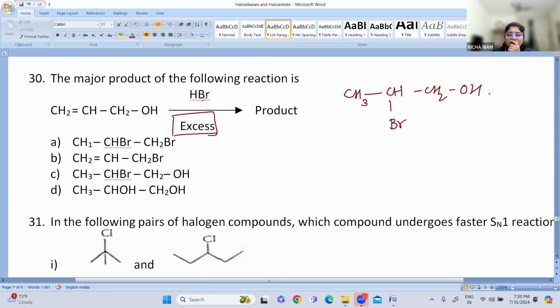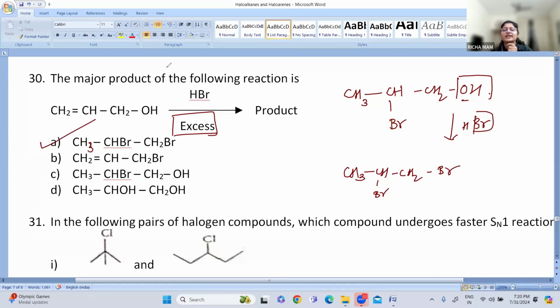Now what are we going to do next? Again we react it with HBr. What will happen? The OH group will be replaced by the Br group, so it will be CH3CHBrCH2Br. So which is the answer? Yes, option A is the answer.